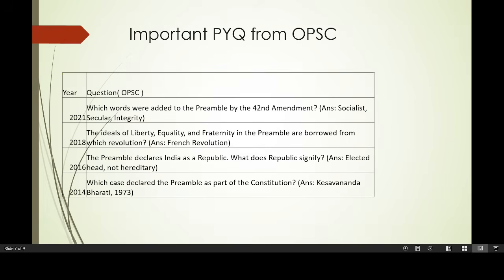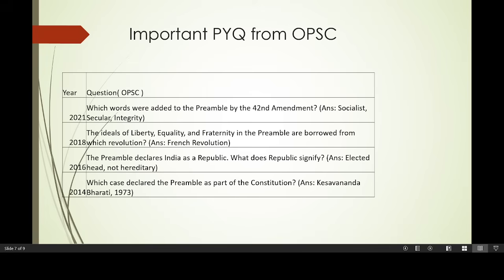Then moving on to the PYQ from OPSC. I have not put all the options because I know if you are a serious aspirant, you are definitely going through all the PYQ. So just to remember, I have only added the question and the answer. In 2021 it was asked which words were added to the preamble by the 42nd amendment. The answer is socialist, secular and integrity. So now you can answer the question from our class itself.